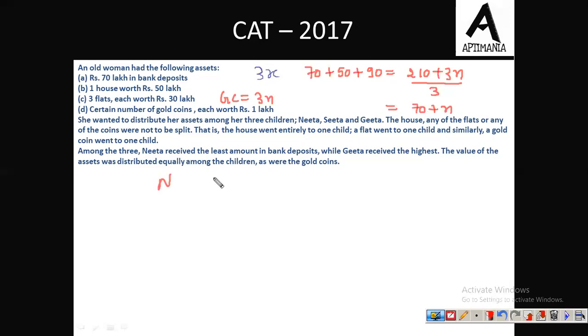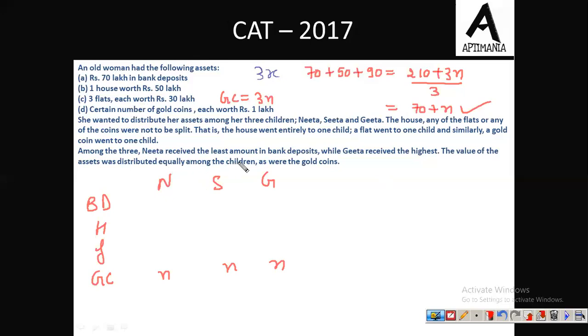So we have Neeta, Sita, and Geeta. They must have got some bank deposit, house, flats, and gold coins. Now we know that every child got n gold coins. From here we can say that 70 plus n. Okay, so every child got n gold coins. Now each one of them must have got rupees 70 lakh in the form of the following assets. It may be cash, or it may be house, or it may be in the form of flats.